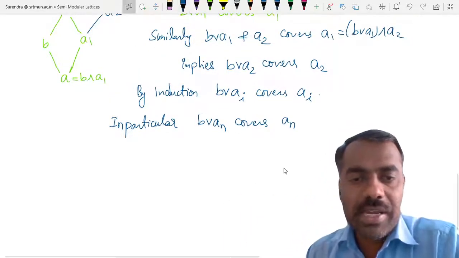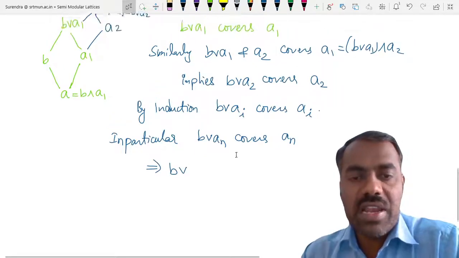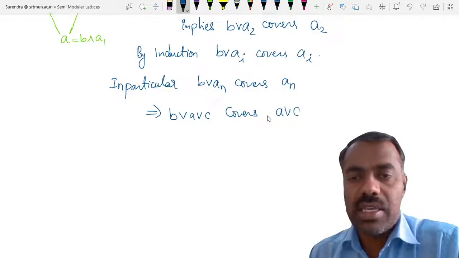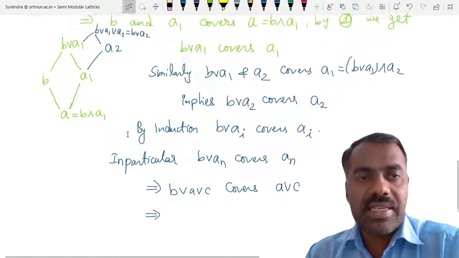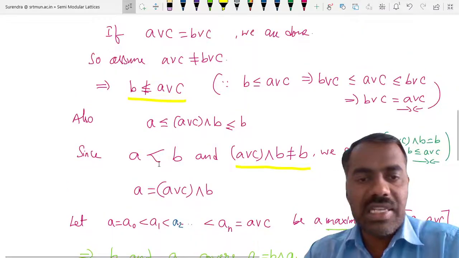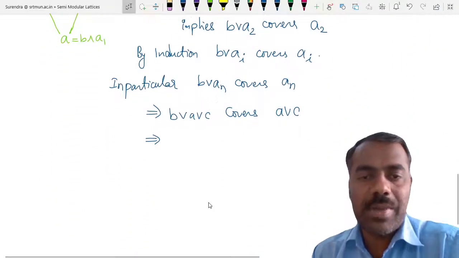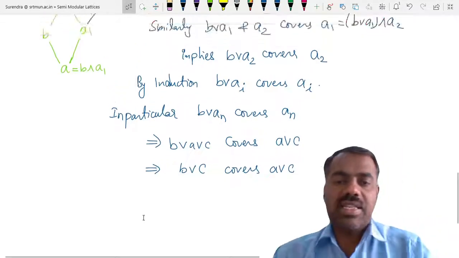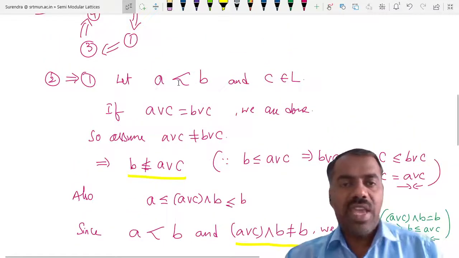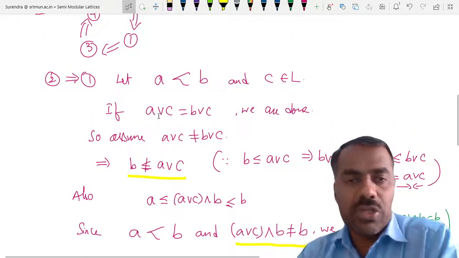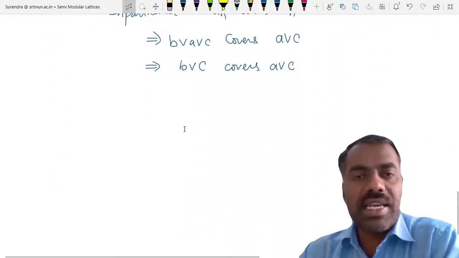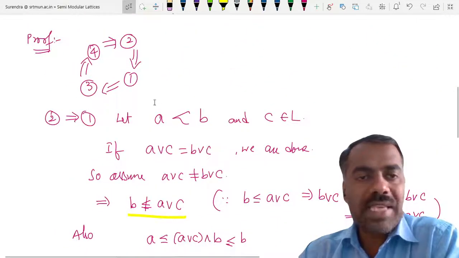But what is B join An? What is the value of An? It is A join C. So B join A join C covers A join C, but because A is contained in B, A is less than B, B join A join C is the same as B join C. So B join C covers A join C, and that is what we want to show. If A is covered by B, then we want to show that A join C is covered by B join C. Is this clear? That proves 2 implies 1.